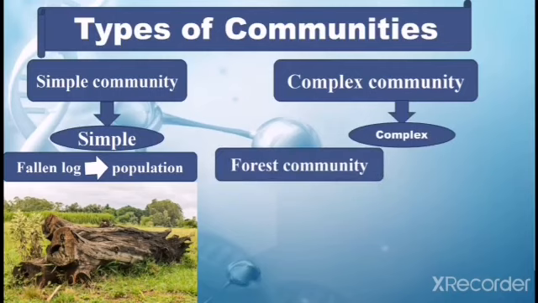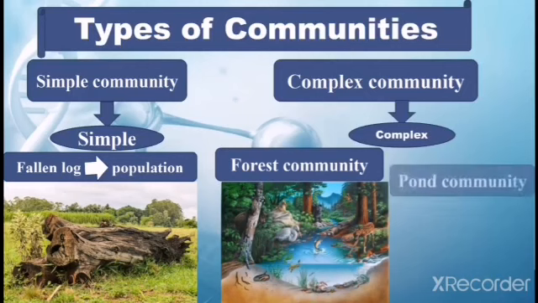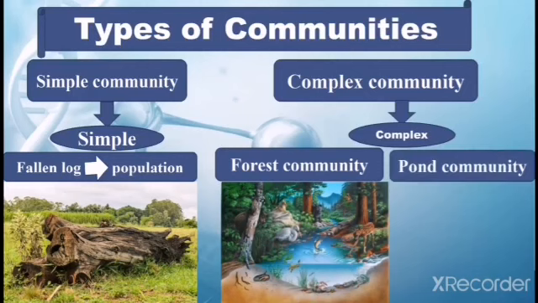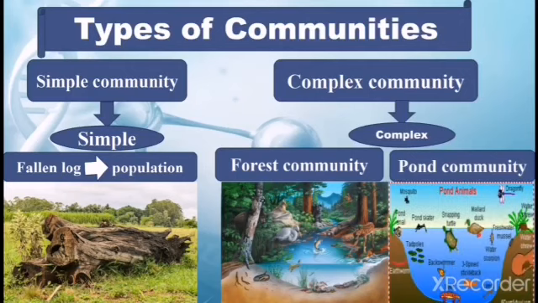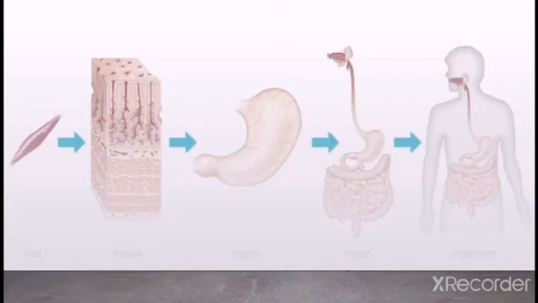On the other hand, a complex community is like forest community. In forest community, there are different types of populations, so they form the complex community. Their population size and numbers are increased in the complex community. Pond community also has a variety of life, so it also forms a complex community.